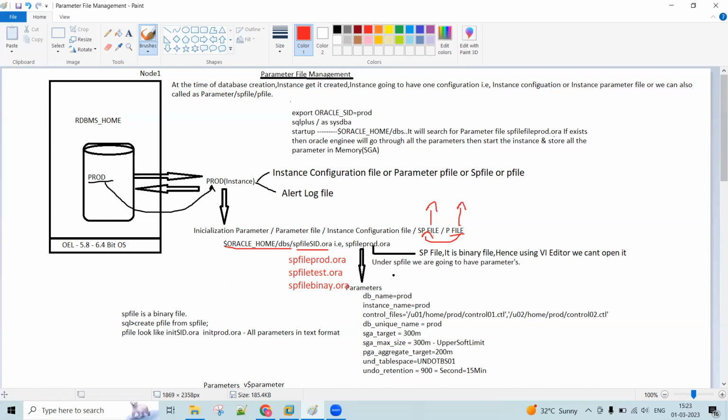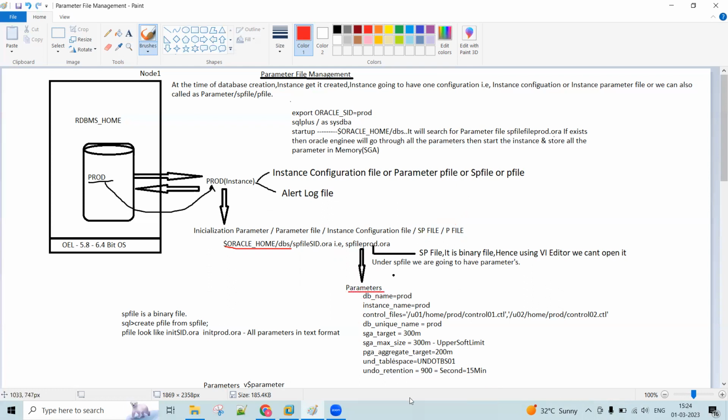So apart from that, now inside the parameter file, what are we going to have? We will have parameters here. See here, SP file, I have dragged down here with the down arrow and I have specified as parameters.